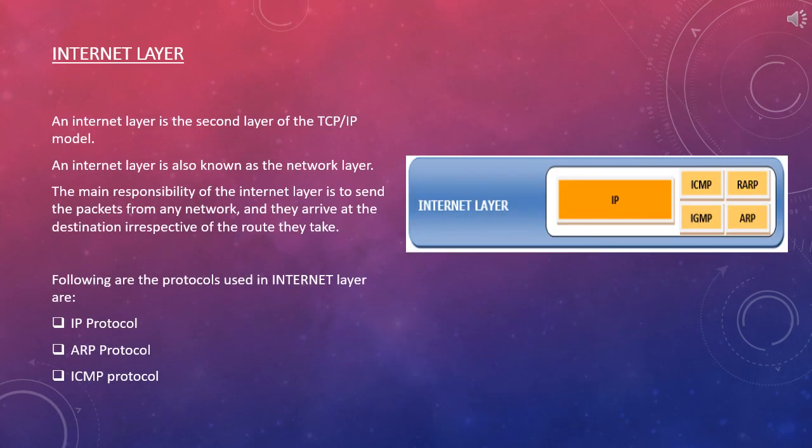The next layer is Internet layer. An Internet layer is the second layer of the TCP/IP model. This is also known as network layer, because its main responsibility is to send the packets from any network and they arrive at the destination irrespective of the route they take. The following are the protocols used in Internet layer: IP protocol, ARP protocol, ICMP protocol, as you can see in this given picture.